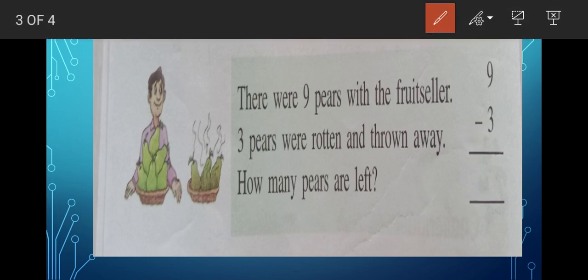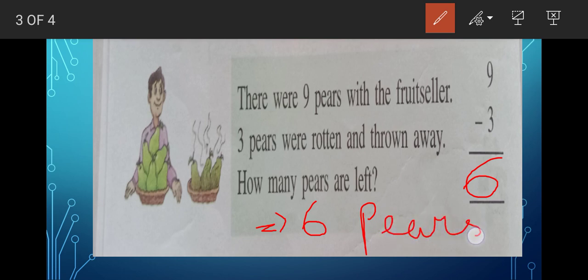That means 6 pears are good. Okay? So you have to write here is equal to 6. What is the name of the fruit? Pear, isn't it? So you have to write here 6 pears. Okay children? I hope you understood this question also.